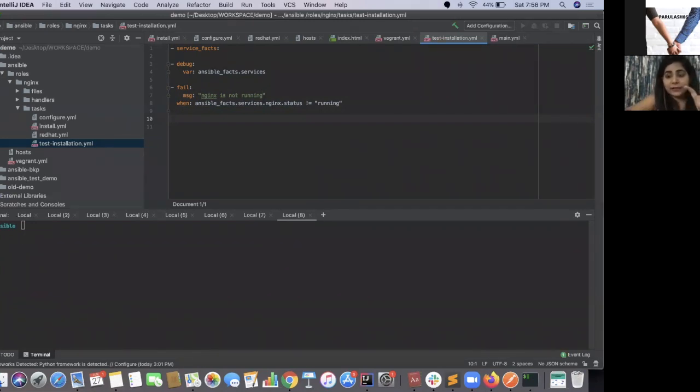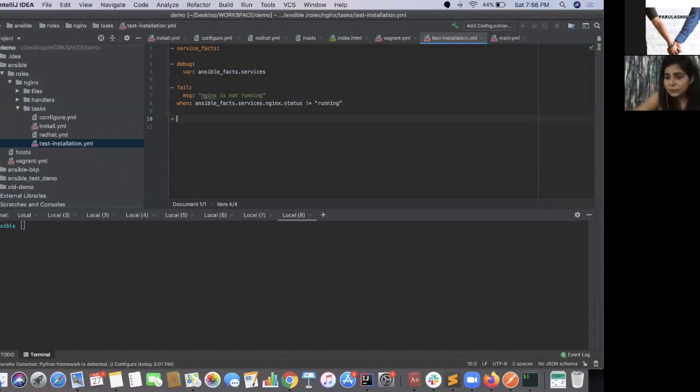Like in the case which we just had, my Ansible playbook executed successfully and everything was working fine, but since there were some files or folders missing, my playbook was executing correctly but the server state was not the same. To check whether the server state is the same as what you have written, you have to write this test installation, or you can write these small fail commands if you have not used them before.